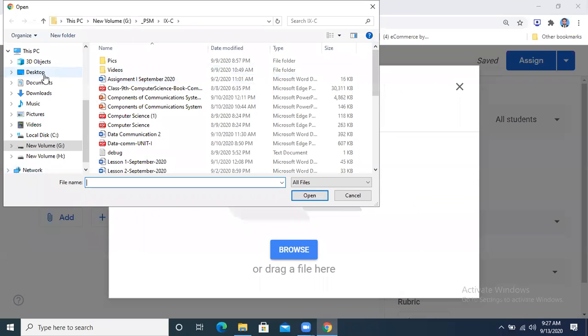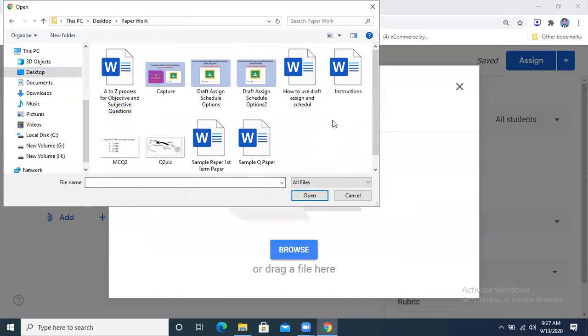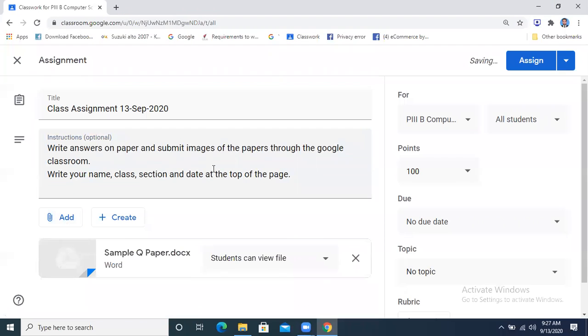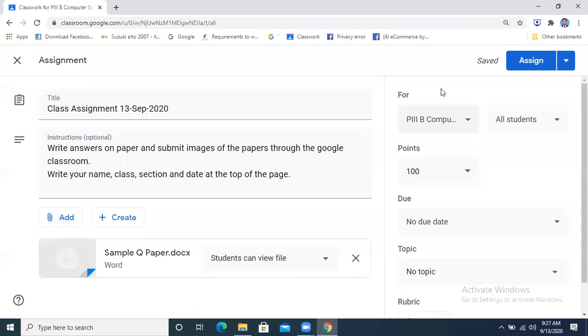Okay, I go to the desktop. These are the sample papers. Okay, now what I have done, I have given you this paper and you have to do it. I'm going to assign it.